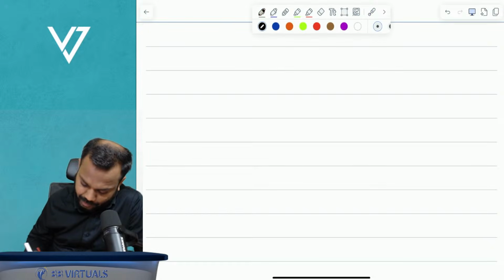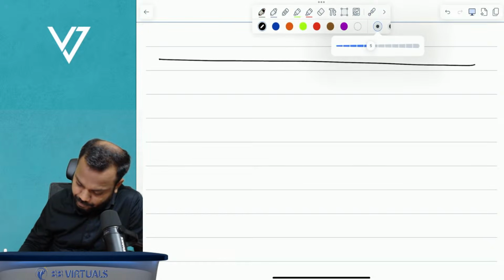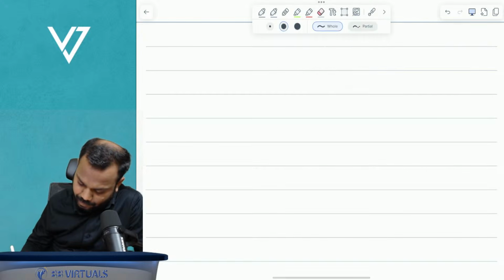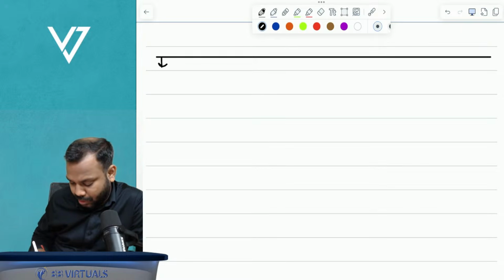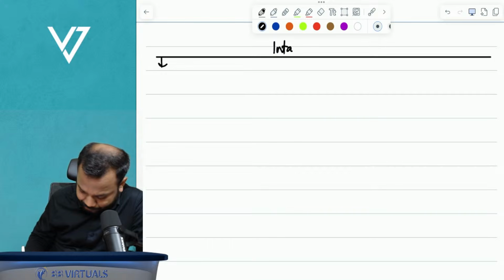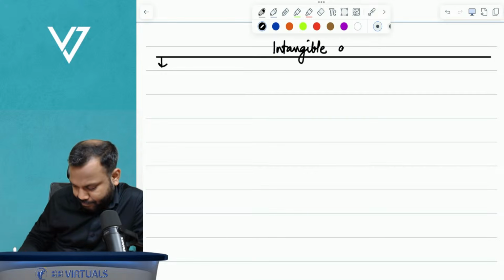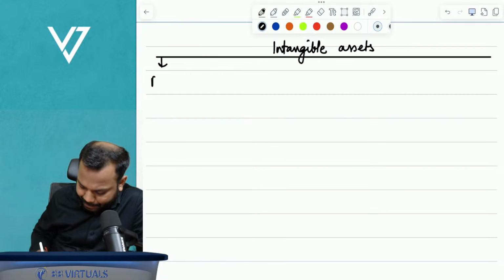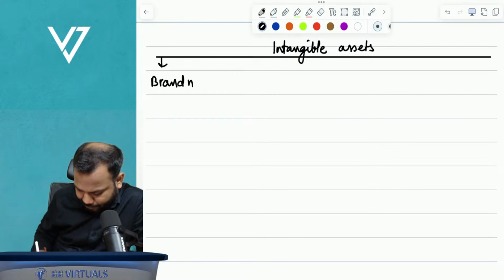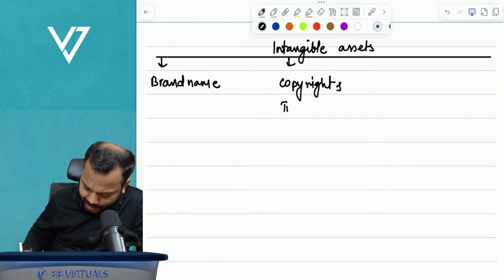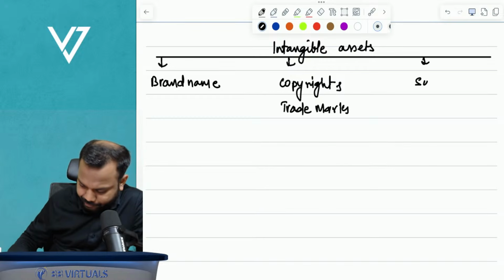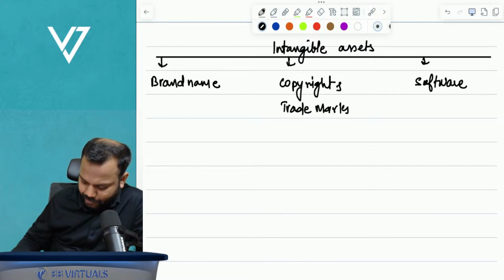Let's suppose we have a class of intangible assets such as brand name, copyright, trademarks, software.